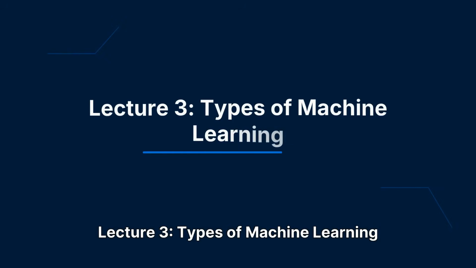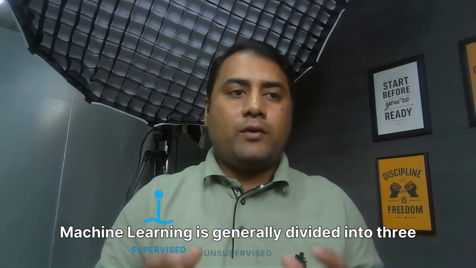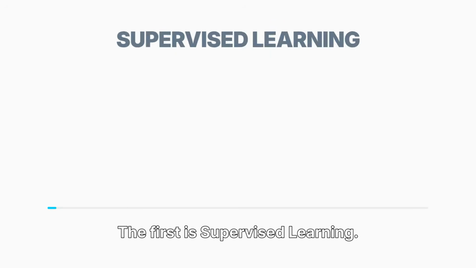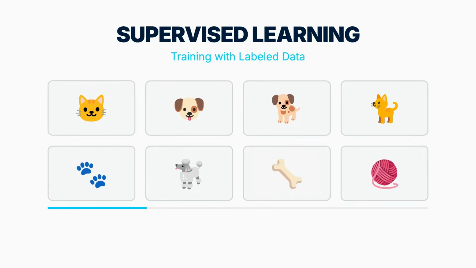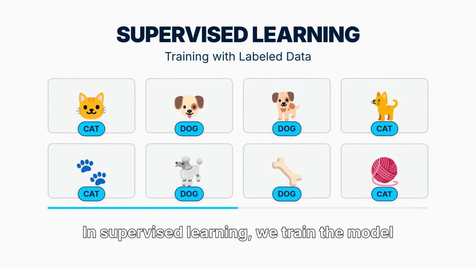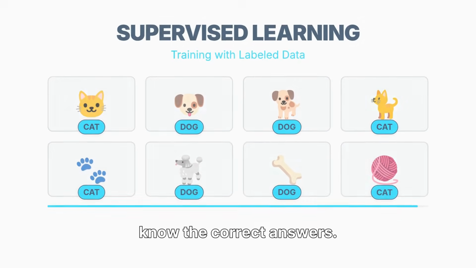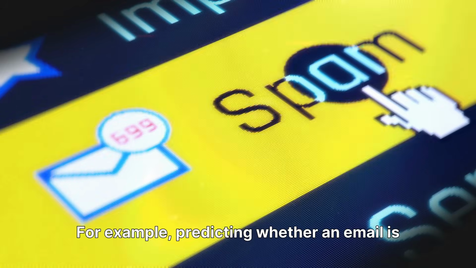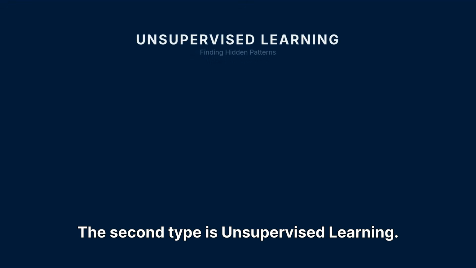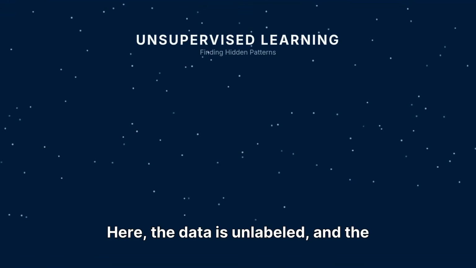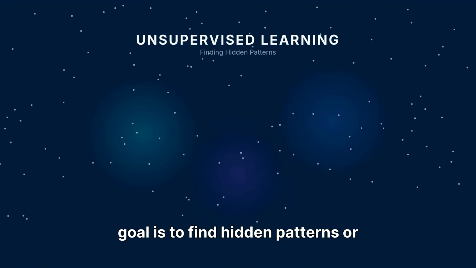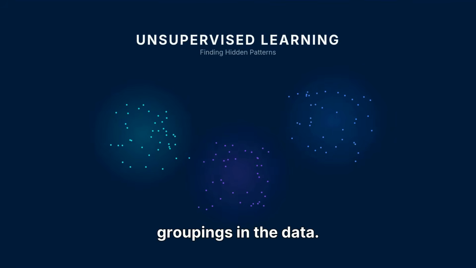Lecture 3, types of machine learning. Machine learning is generally divided into three main types. The first is supervised learning. In supervised learning, we train the model using labeled data, meaning we already know the correct answers. For example, predicting whether an email is spam or not. The second type is unsupervised learning. Here, the data is unlabeled and the goal is to find hidden patterns or groupings in the data.